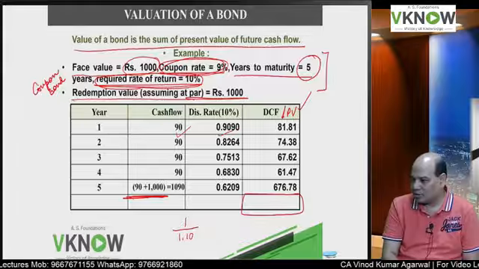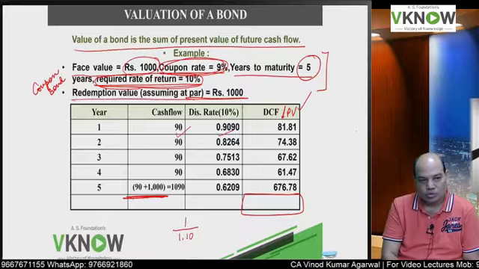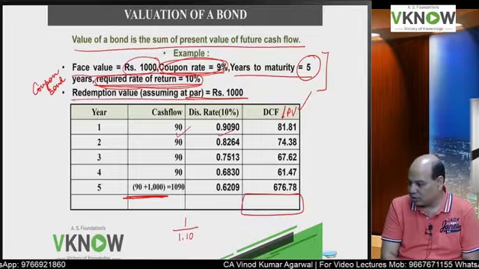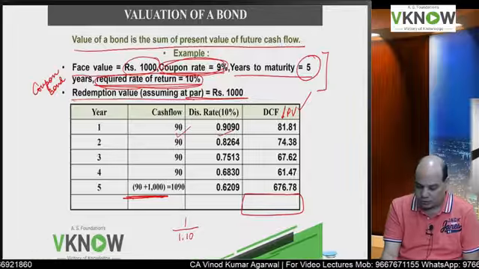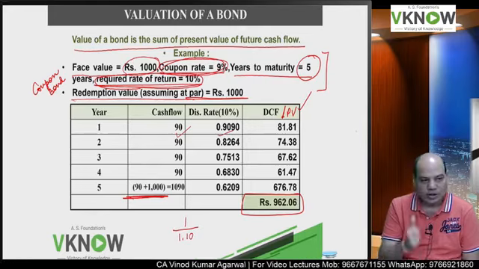Let me check, online student, who will answer first? Yes, 962. The one who is in the classroom is saying 962. The online students are still calculating. Very good, Divya. 962.06. Very good. 100 out of 100.